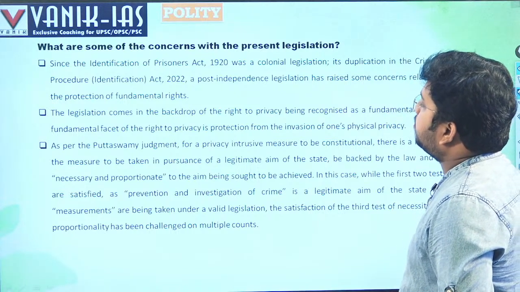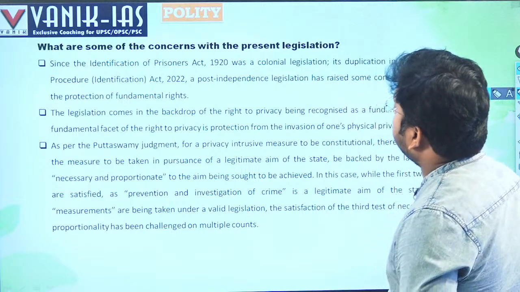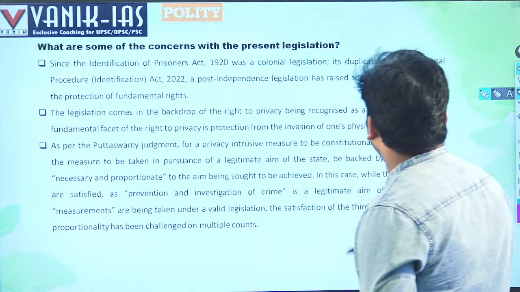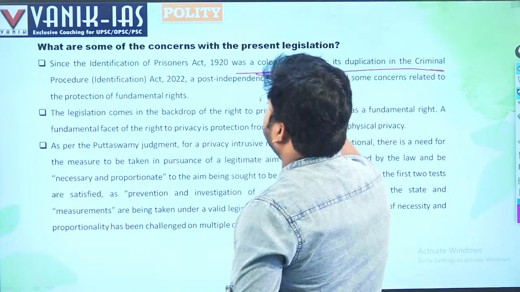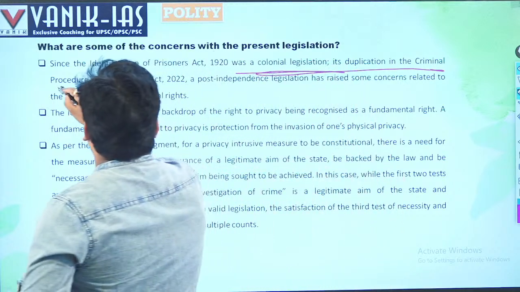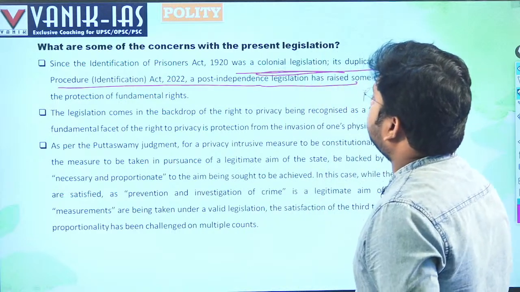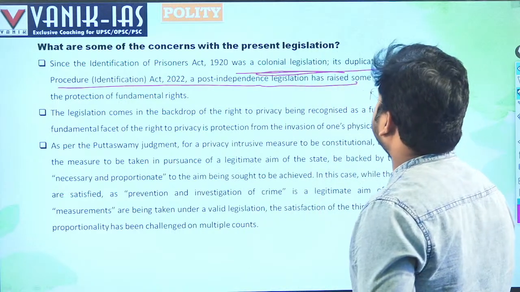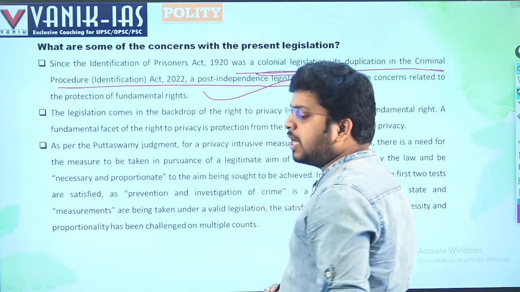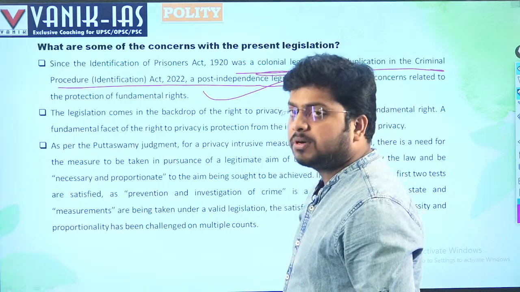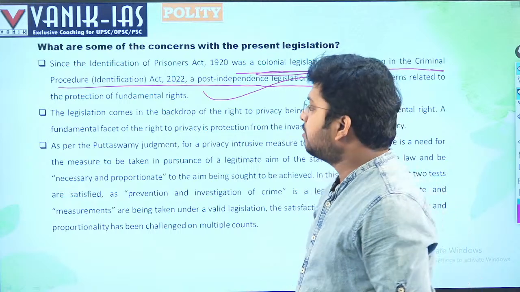What are some concerns of the present legislation? The Identification of Prisoners Act 1920 was a colonial legislation. Its duplication in the Criminal Procedure (Identification) Act 2022, a post-independence legislation, has raised some concerns regarding the protection of fundamental rights, because right to privacy is a fundamental right, and the state does not have unlimited jurisdiction to intrude on that right to privacy.